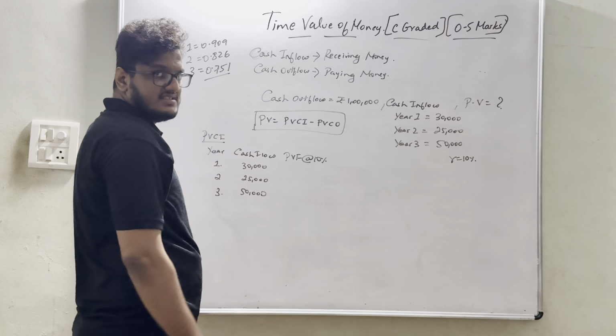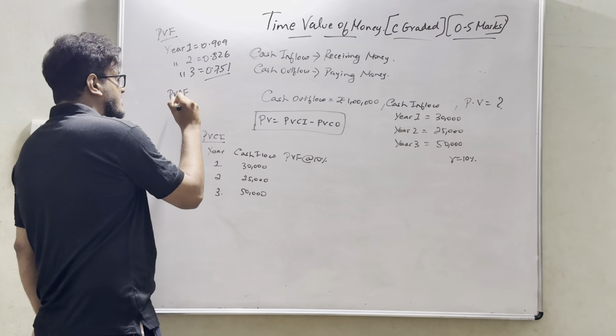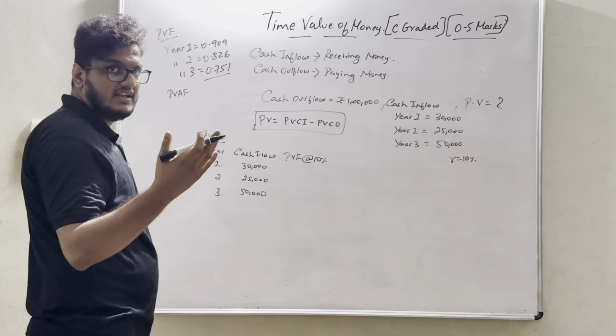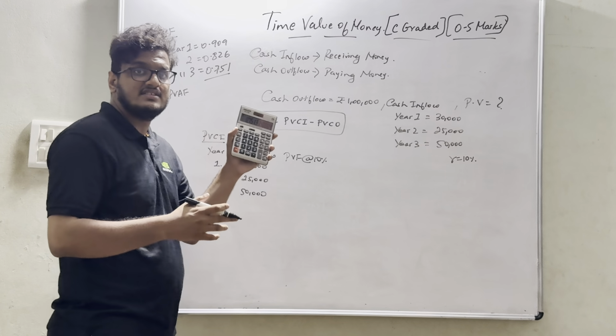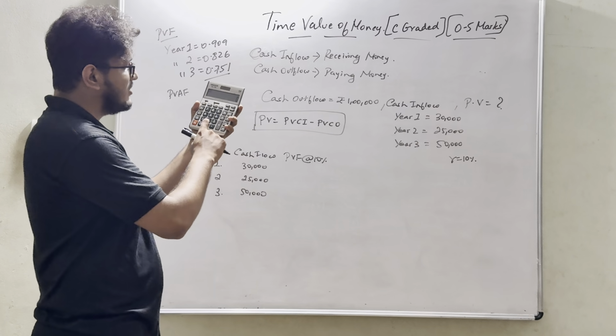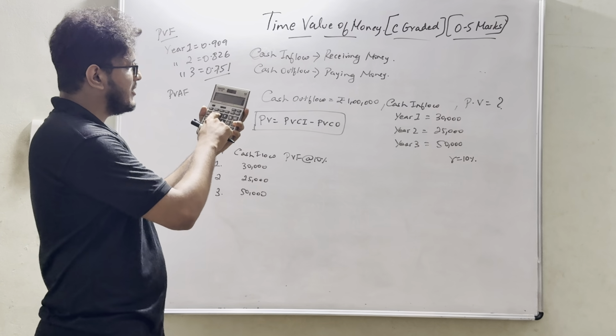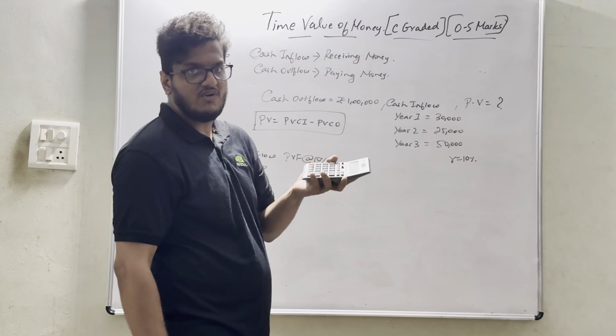If we total this, it is known as present value annuity factor. We will be learning present value annuity factor in very detail in capital budgeting. How will we be totaling it? 0.909 plus 0.826 plus 0.751. So the answer would be 2.486.